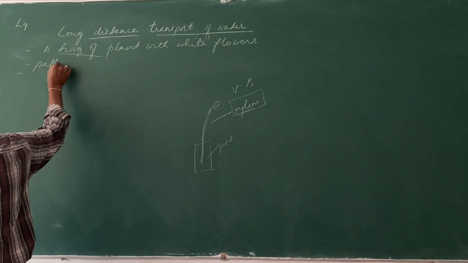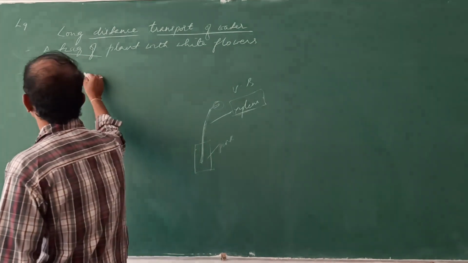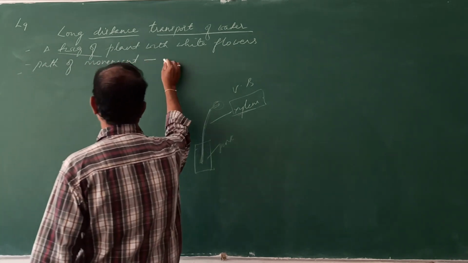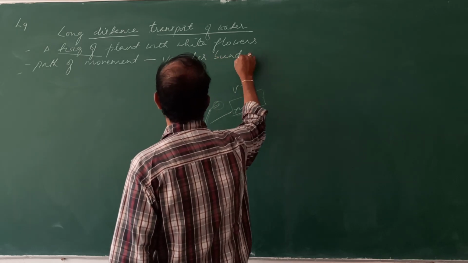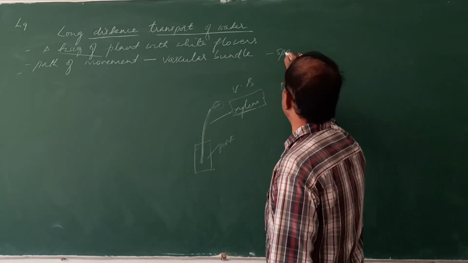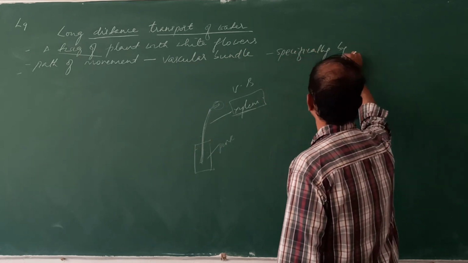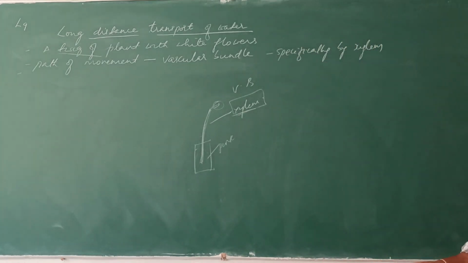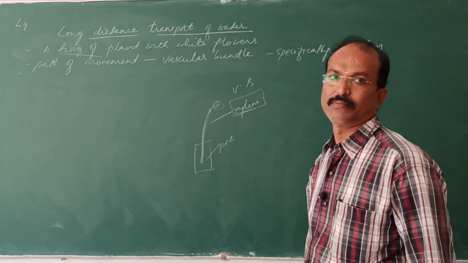The path means the way, the path of movement, that is in the vascular bundles, specifically by xylem. So the water moves through that, which is why the xylem is called the water conducting tissue.